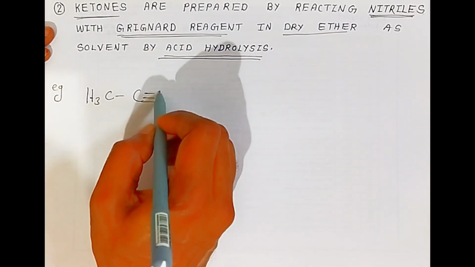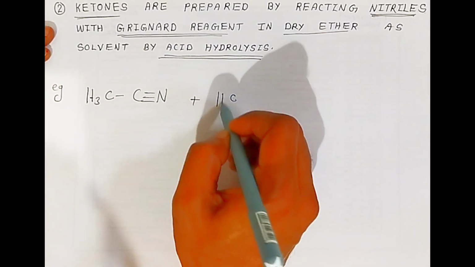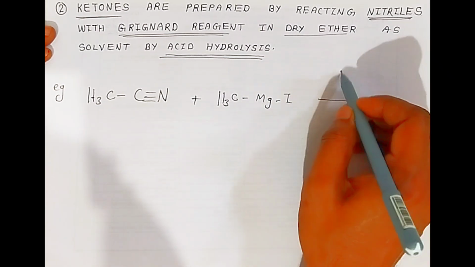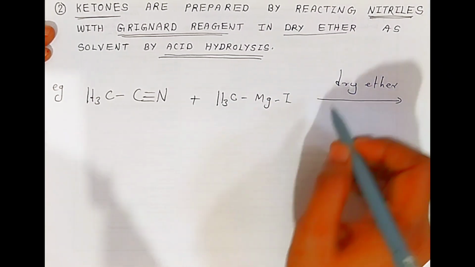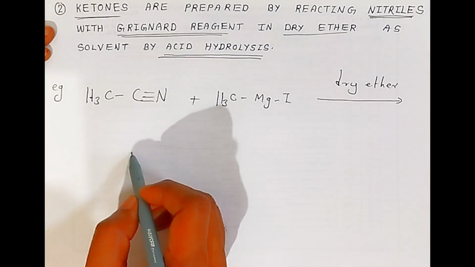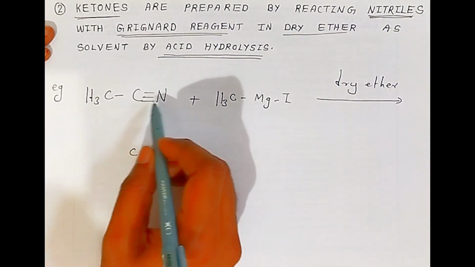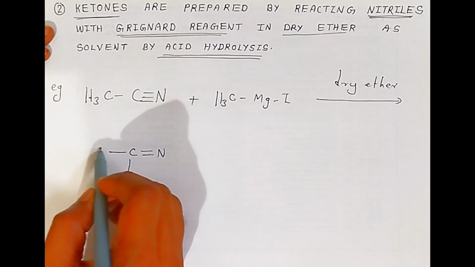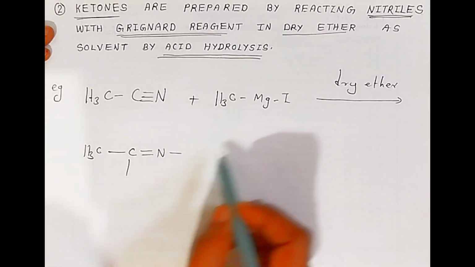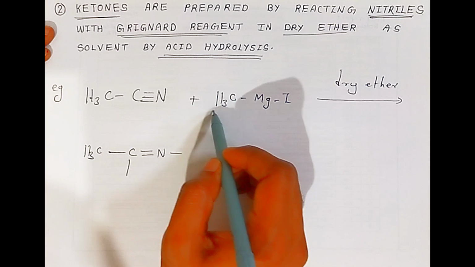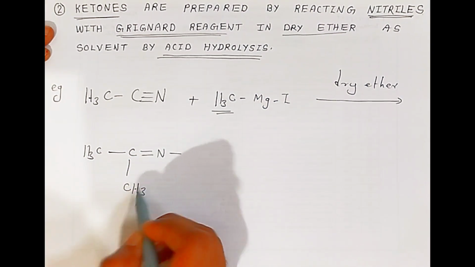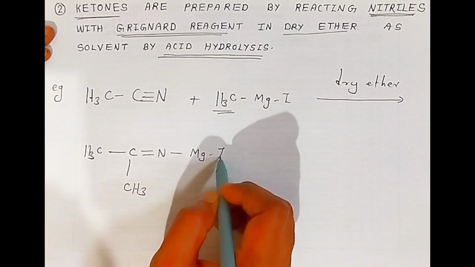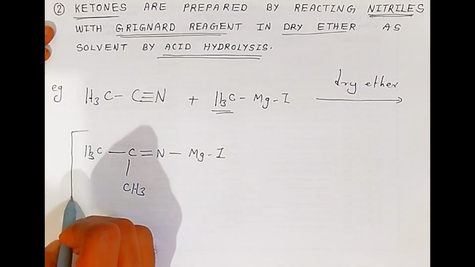Methyl cyanide reacts with Grignard reagent, that is methyl magnesium iodide, in the presence of dry ether. What happens is the carbon-nitrogen triple bond becomes a carbon-nitrogen double bond. This methyl group will be as it is. Now this methyl will go to this carbon, and this magnesium iodide will attach like this, magnesium and iodine. This is an unstable product, students.